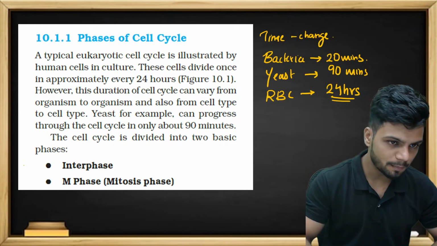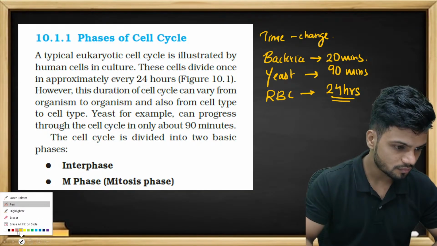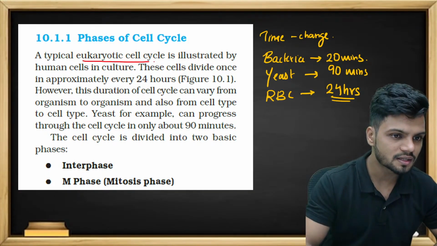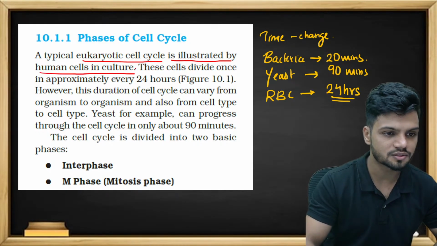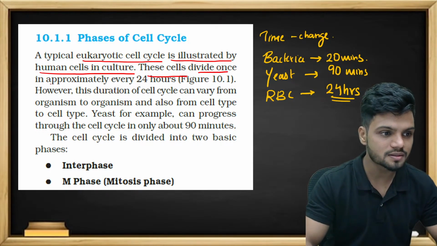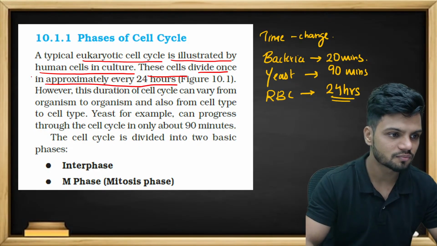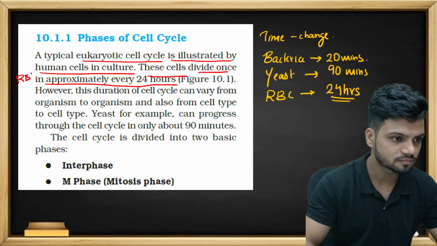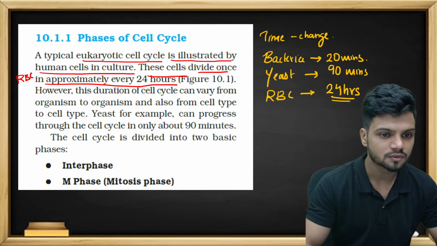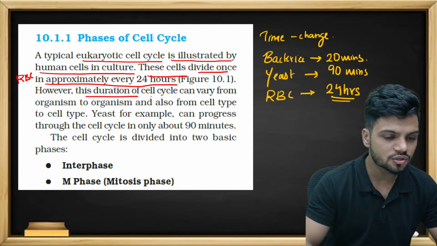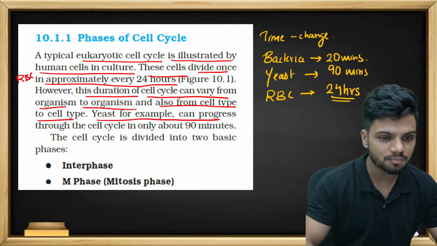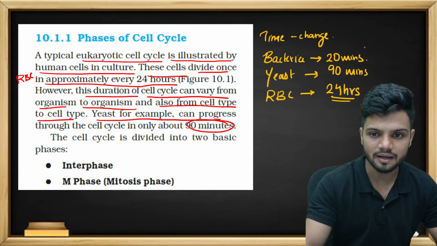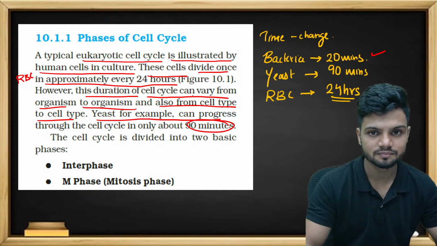Okay. A typical eukaryotic cell cycle is illustrated by the human cell in culture. Now, these cells divide once in approximately 24 hours. See, the RBC cells, human cell, basically. However, this duration of cell cycle can vary from organism to organism and also from cell type to cell type. Yeast, for example, can divide in 90 minutes. Bacteria in 20 minutes.